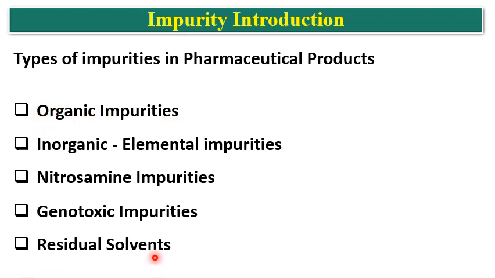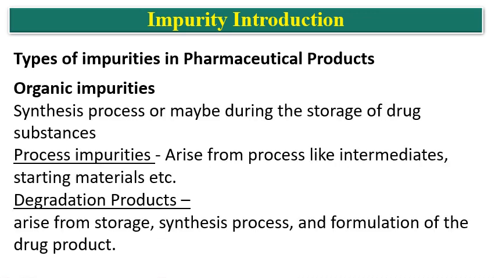Then residual solvents. Residual solvents may come from the process, or from the manufacturing of the formulation. For example, if acetone is used in the manufacturing, this residual solvent acetone will come from that manufacturing stage.